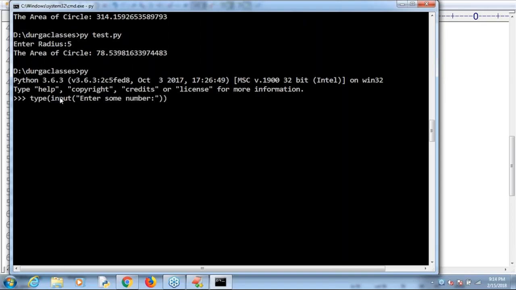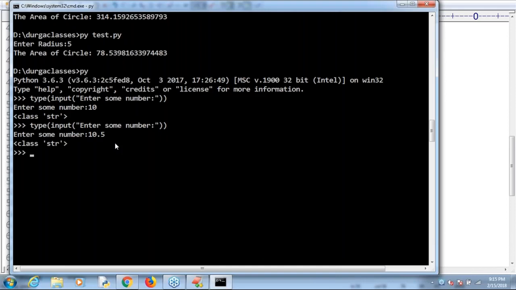Enter some number. Now I'm trying to print its type. It asks, enter some number. Then I ask, what is the type? STR type. Let me repeat the same thing once again. Enter some number, 10.5. But what is the type? STR type only. The input function is always going to take string type only, while internally a number is treated as int type.